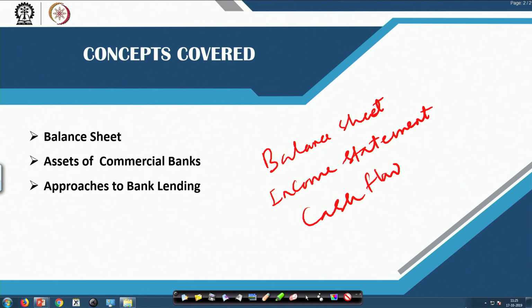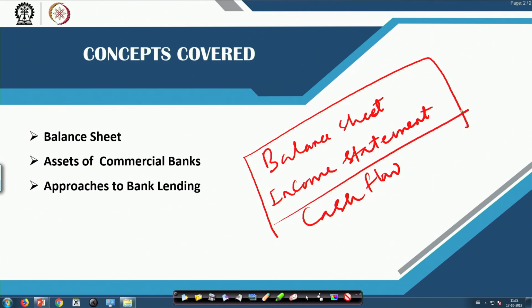But whenever we analyze the financial statements of commercial banks, we mostly focus on the balance sheet and the income statement. So, in today's session, we will start with the balance sheet, and then move towards the different types of assets which come under it.